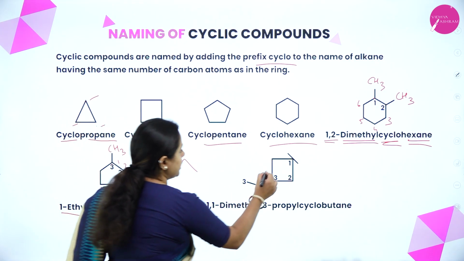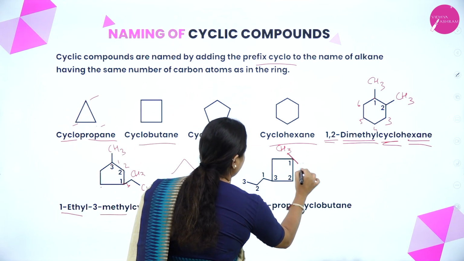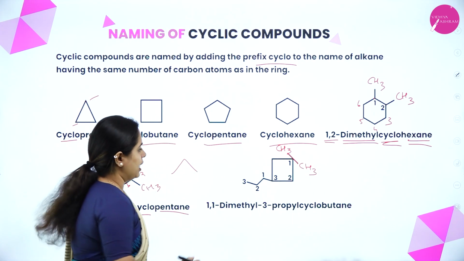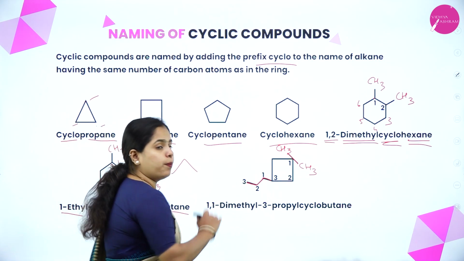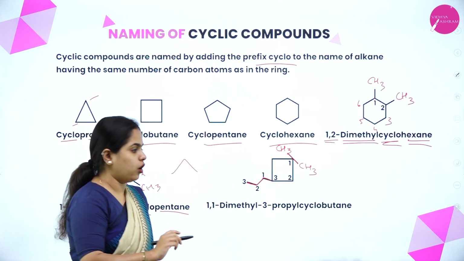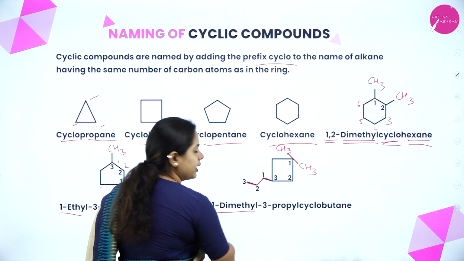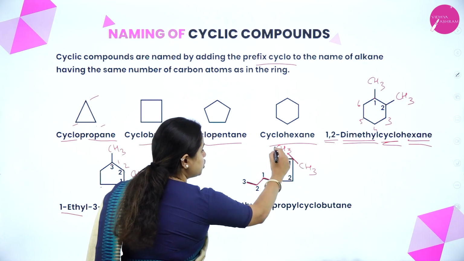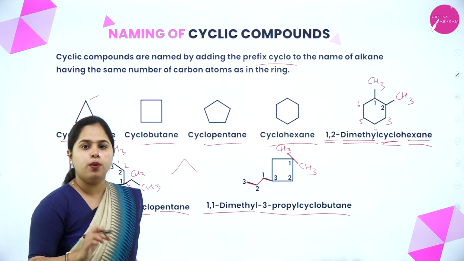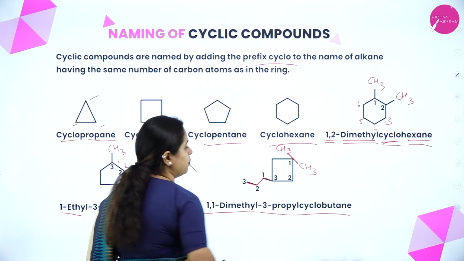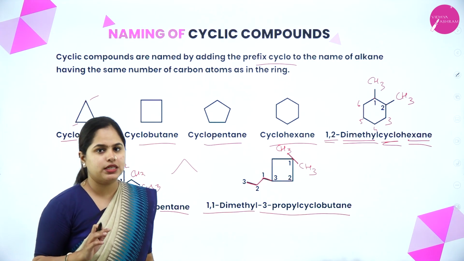Okay. So as you can see here, 2 substituents are there. 1 methyl is here, 1 methyl is here. And then you can see here 1, 2, 3. So what is it? Yes, it is a propyl group. So how do you name the organic compound? It will be 1,1-dimethyl. Numbering is done like this: 1, 2, 3. So 1,1-dimethyl-3-propylcyclobutane. The root word will be but, and as it is an alkane, it is butane. Okay, so I hope it is clear.